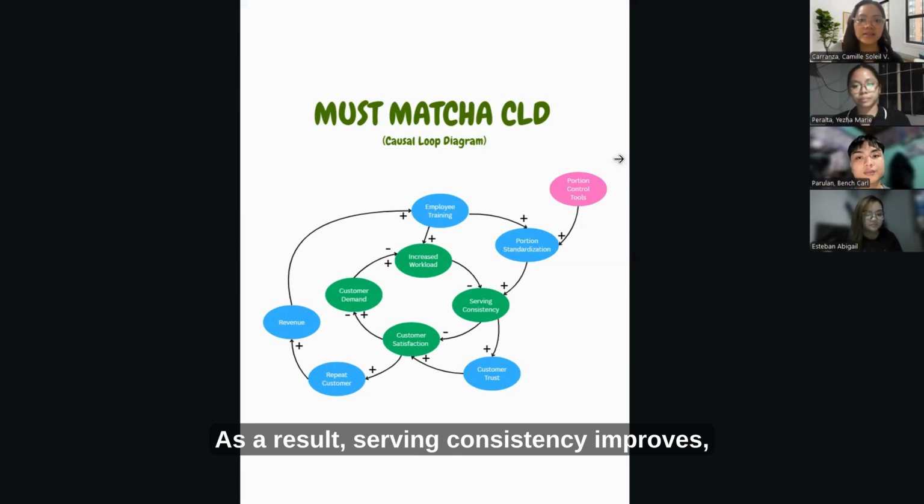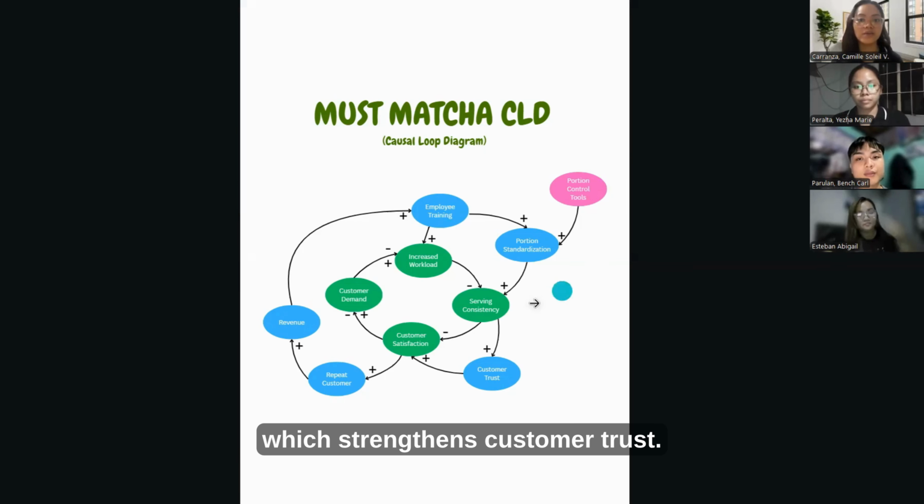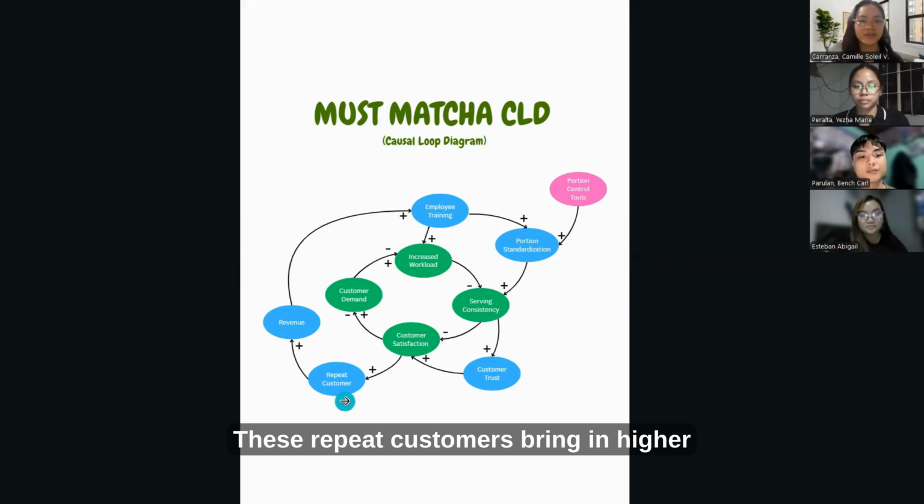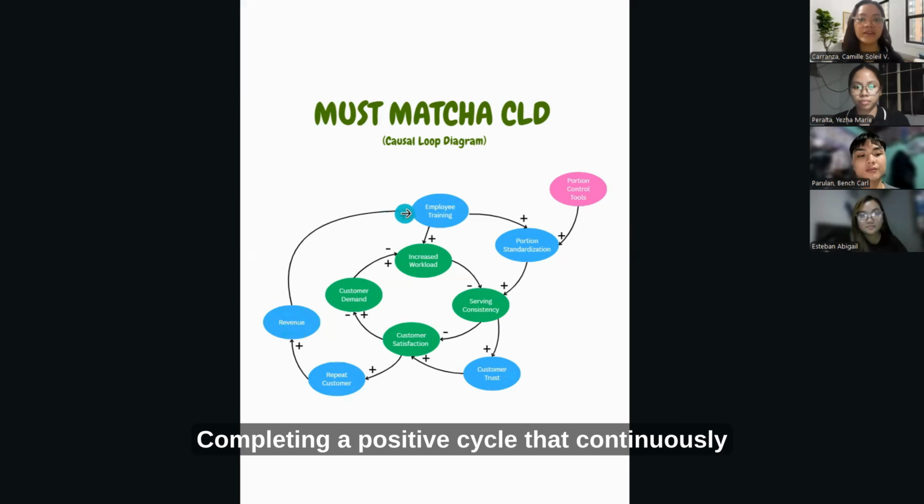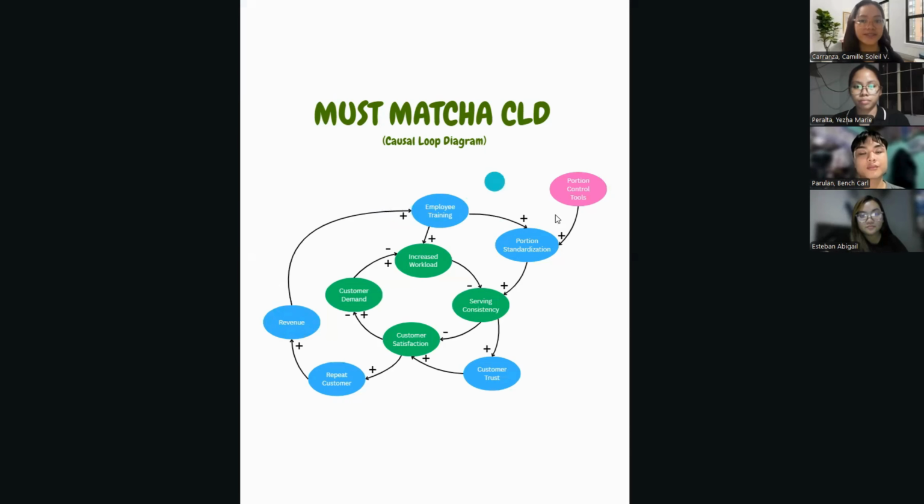As a result, serving consistency improves, which strengthens customer trust. When trust is regained, customer satisfaction increases, leading to more repeat customers. These repeat customers bring in higher revenue, and that revenue can be reinvested back into more employee training, completing a positive cycle that continuously reinforces itself.